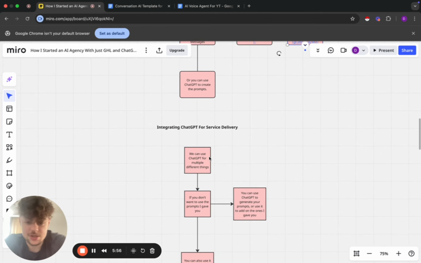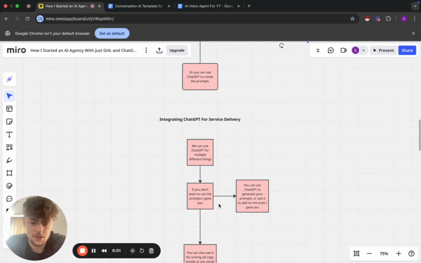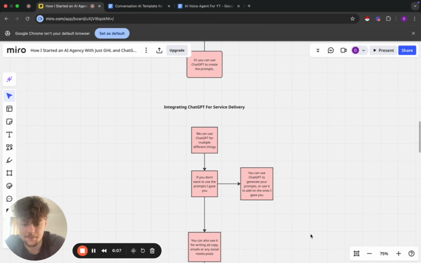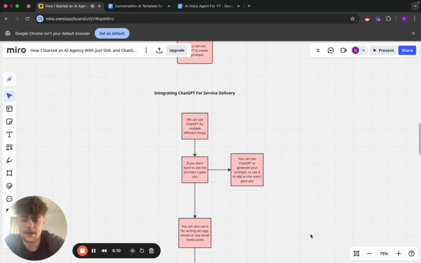So yeah, we can use ChatGPT for multiple different things. Like I said, if you don't want to use the prompts I gave you, then you can use ChatGPT to generate your own prompts or add on to the ones that I've already given you. You can also use it for writing ad copy, emails, or any other social media posts. With generating leads, obviously you're going to have to do this organically or with paid ads. So you can use AI for social media posts. Let's say you have to get your creator, or whoever's making the post, to speak on the video. You can use AI to generate their scripts. You can use AI to generate emails.